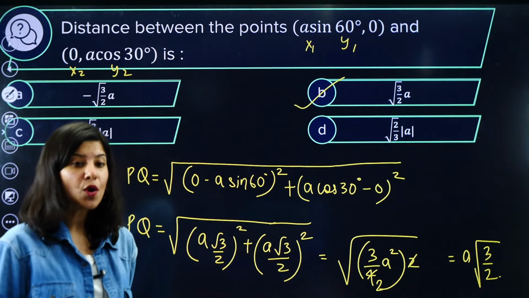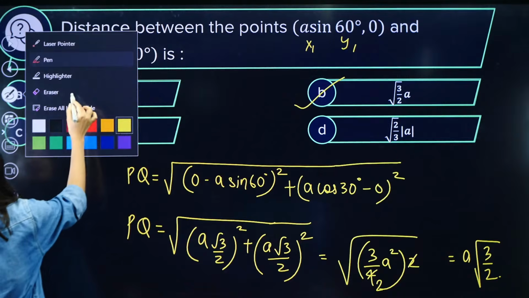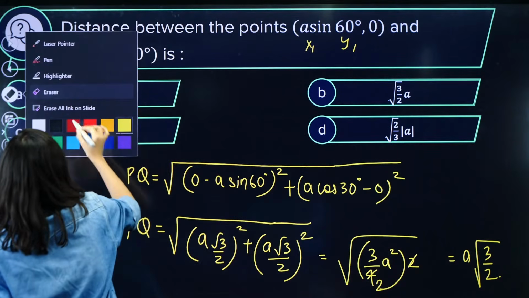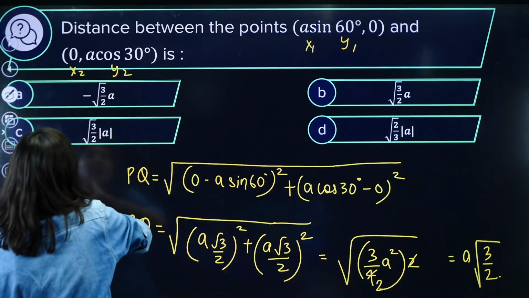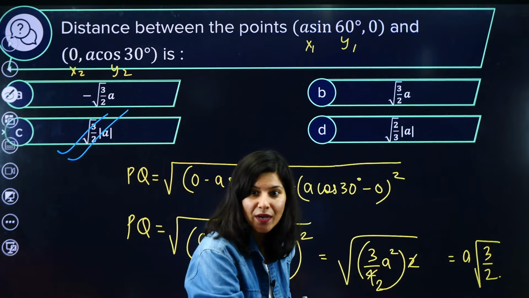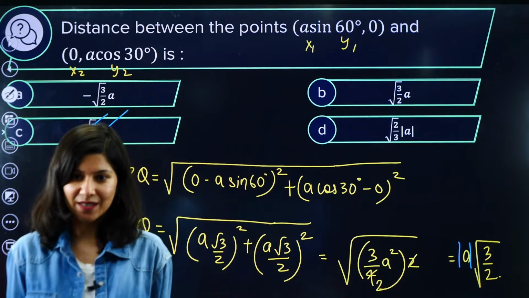No, option B. What are you saying? This is wrong. Why wrong? Because option C is right. The moment you take a square out of a square root, it will become modulus, my dear students.